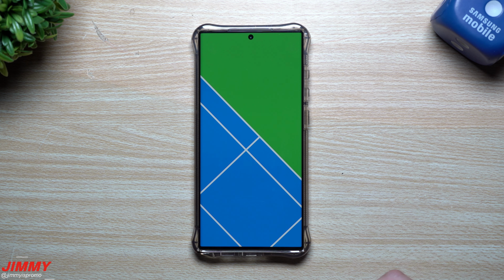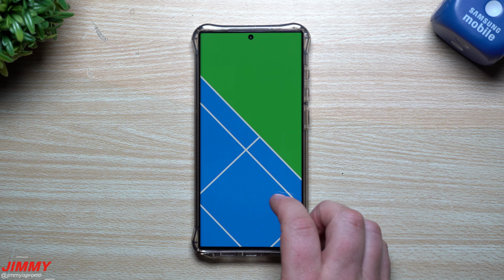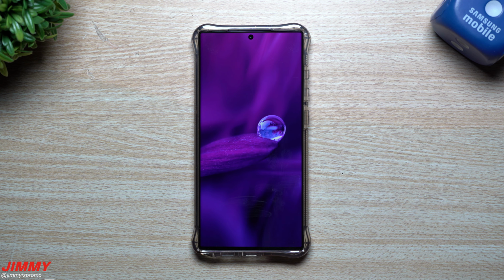This one's pretty cool. I'm using this one as my home screen. It's pretty vibrant when it comes to colors. You also have this one, pretty cool. You got some purples in there. If you have Material You, some of these wallpapers will look pretty cool. We also have some greens, some purples, some neon colors. You can get a pretty cool effect from that.